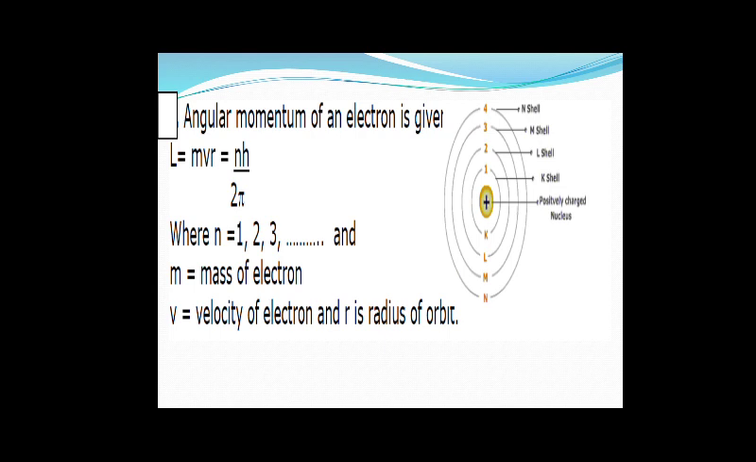Here is third postulate once again. mvr is equal to nh upon 2 pi. What is n here? 1, 2, 3, 4, and so on. And m is what here? Mass of the electron. v is the velocity of electron, and r is the radius of the orbit.